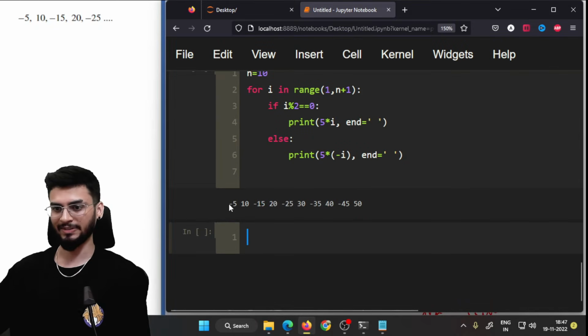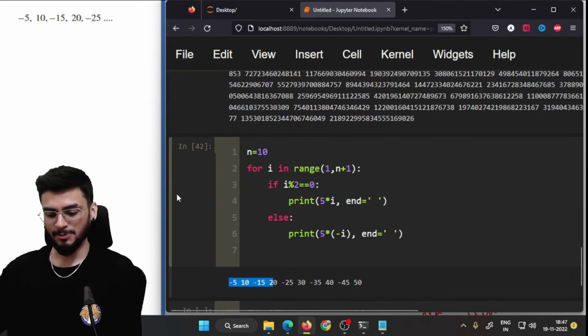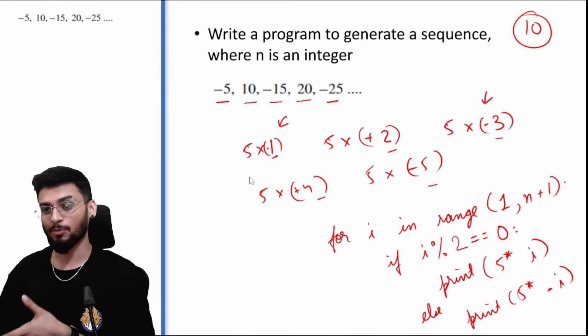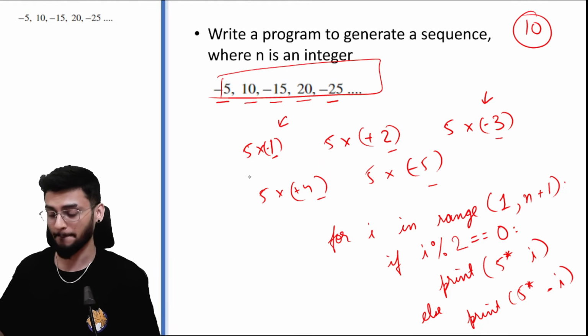So for this we get a sequence minus 5, 10, minus 15, 20, minus 25, and so on. So in these problems, always remember it's a Python problem second. The first part is that you need to understand the mathematics behind it.